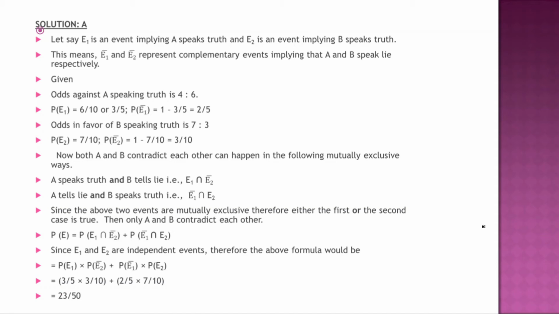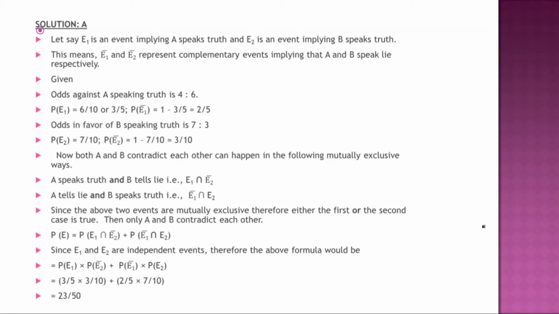So try to understand the question. Let's say E1 is an event implying A speaks the truth, and E2 an event implying B speaks the truth. This means E bar 1 and E bar 2 represent complementary events, implying that A and B speak a lie.